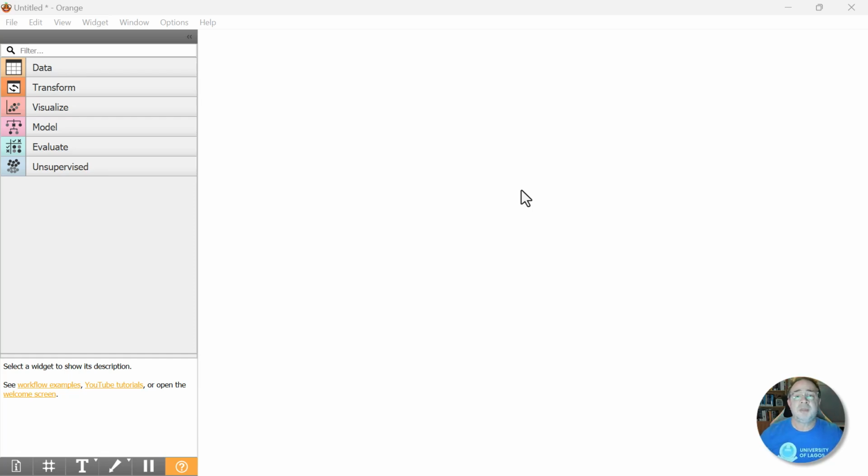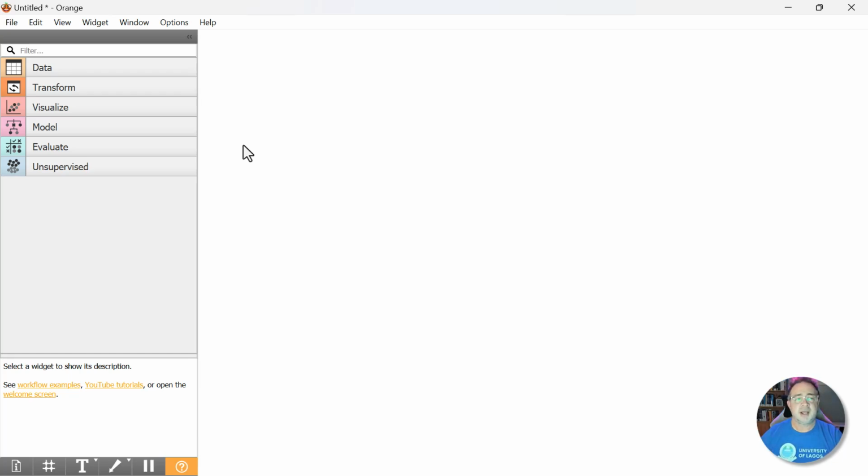I will also assume that you are on one screen, so I'll be very explicit about what I'm pointing at, what I'm clicking on, and what I'm doing, so you can hopefully follow along just by listening to what I'm saying. On the left-hand side, you will see several panels, and inside these panels are widgets. So we have data, transform, visualize, so on and so forth. You might not have all of these because I think I might have installed a couple of additional add-ons, and I will get to add-ons at a later time, but everything you need to do this demonstration is already in Orange by default. Let's give it a whirl and put your CPU to the test.